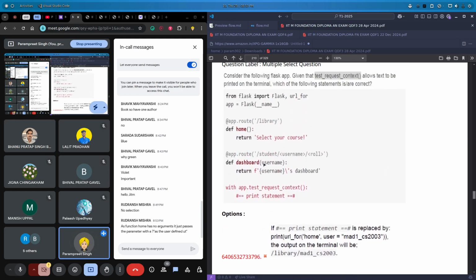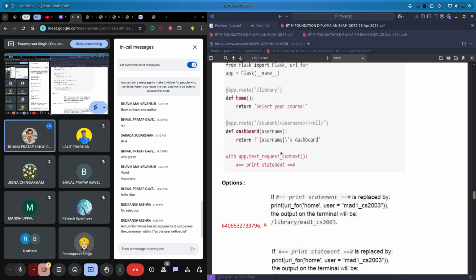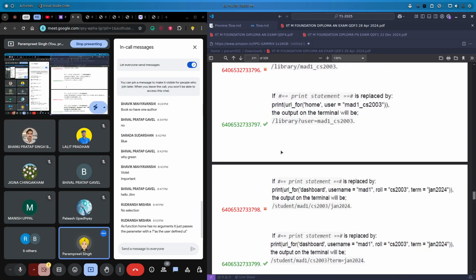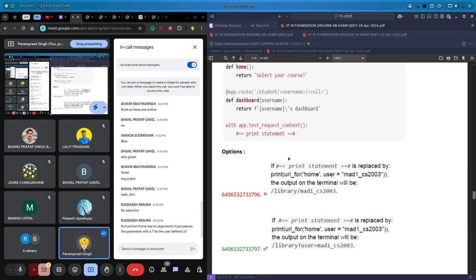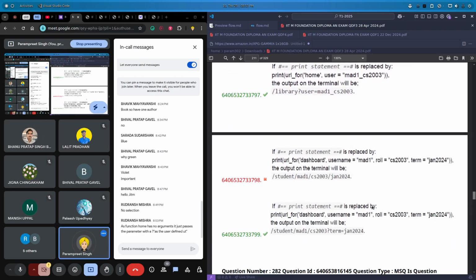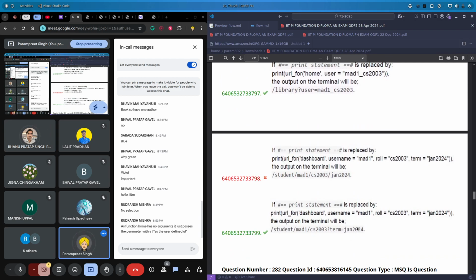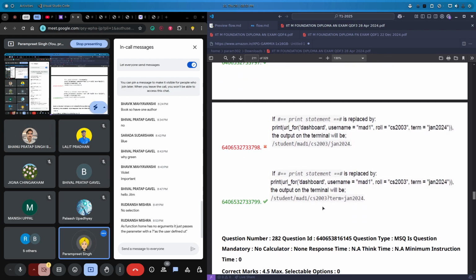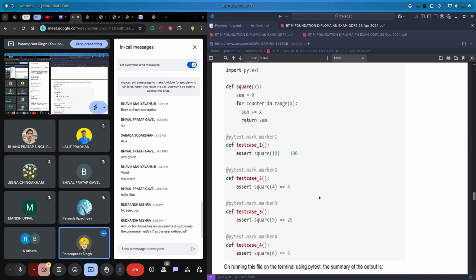Also, this is having username, right? So it will consider all the rest of them, not exactly the rest of them, but whatever we pass in except the username and roll number, it will consider all the other things as arguments, or we can say keyword arguments, like slash term equals Jan 2024. Again, this is something practical which we should do.